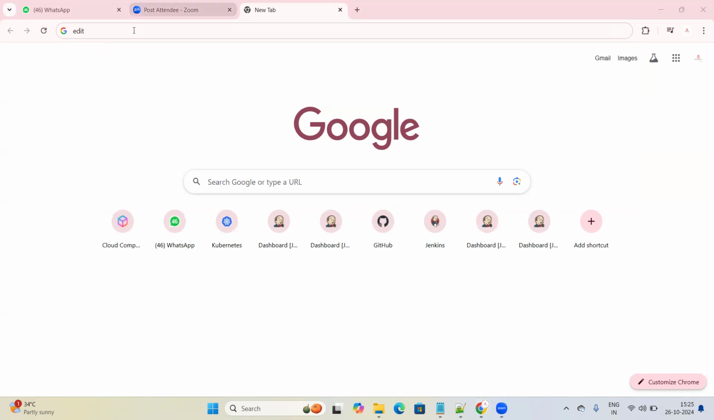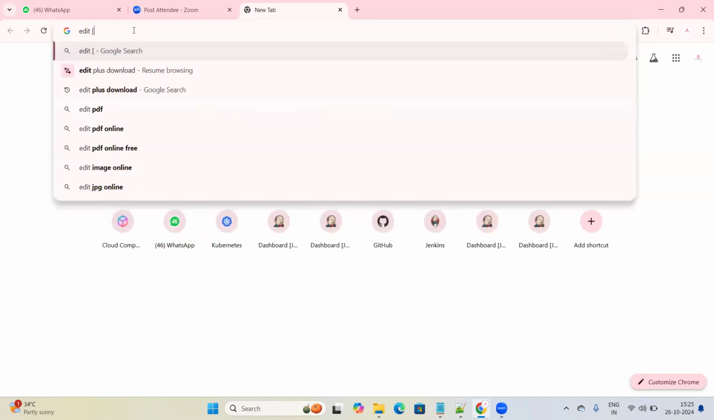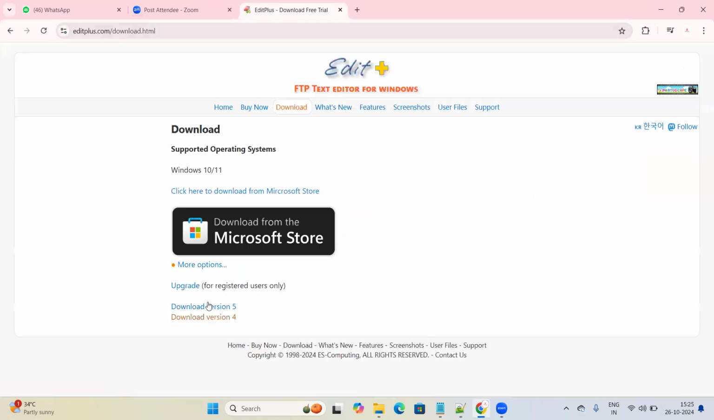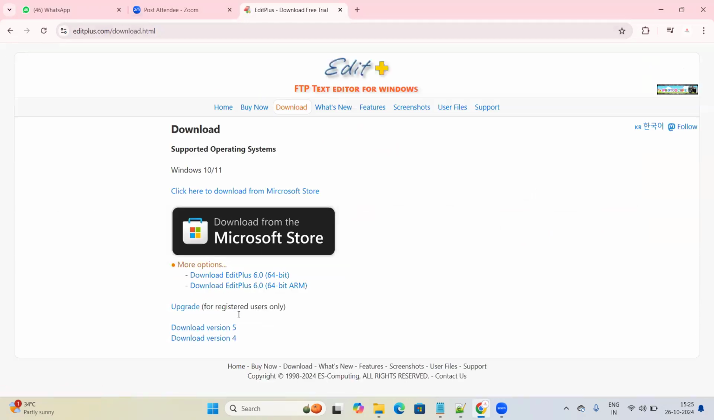So we'll show you how to download Edit Plus software. We can download like this, Edit Plus download. You can go for a free trial and download the software. Here we have some other options like more options. You can go for the 64-bit Edit Plus 6.0 version. Go for the 64-bit and one exe file will be downloaded. You can install it.